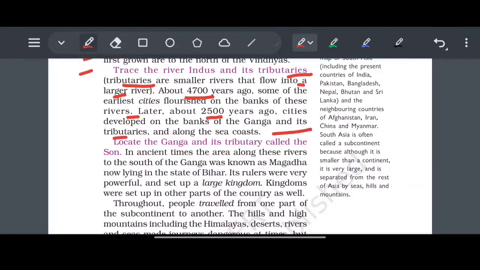Okay, large river, main river, basically वही large river Indus, and there 4,700 years ago some of the early cities flourished on the banks of the rivers. जो cities develop हो गया था rivers Indus के बगल में, and later about 2,500 years ago cities developed in the banks of the Ganga.